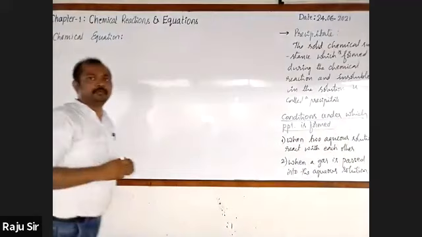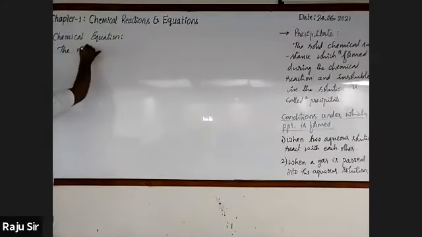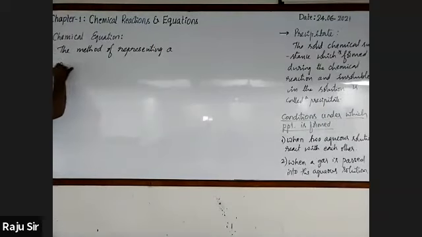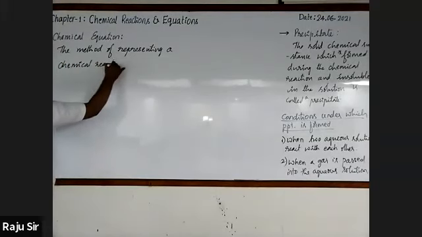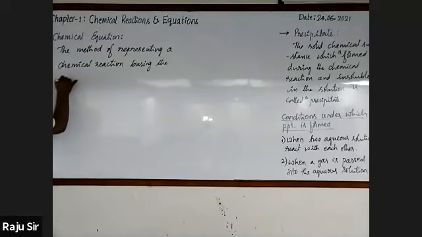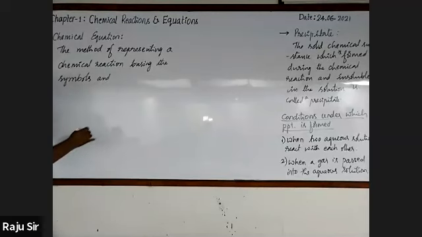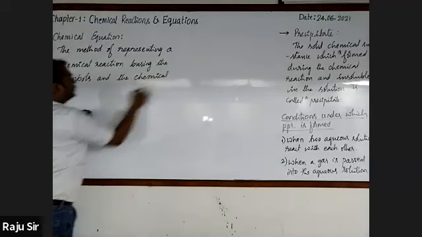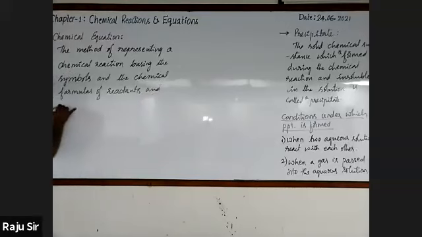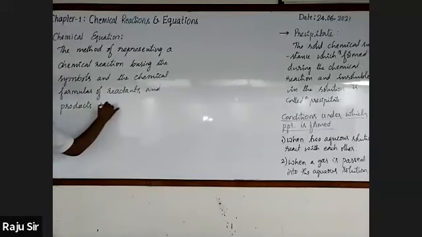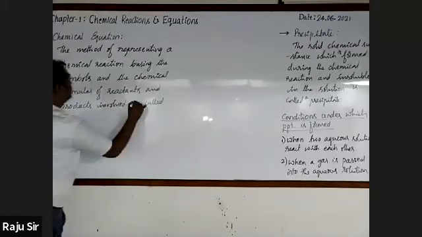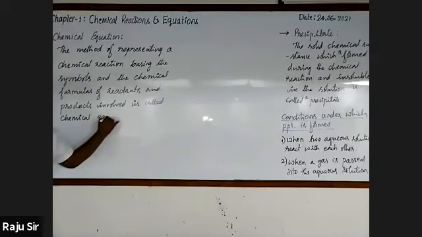The method of representing a chemical reaction by using the symbols and chemical formulas of reactants and products involved is called a chemical equation.